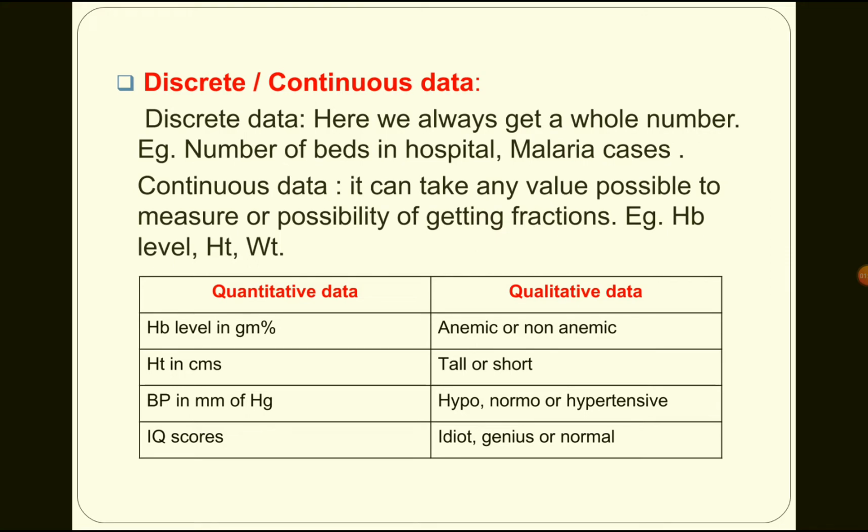Quantitative data examples: hemoglobin level in gram percentage, height in centimeters, blood pressure in millimeters of mercury, IQ scores. Whereas qualitative examples: anemic or non-anemic, tall or short, hypotensive, normal or hypertensive, idiot, genius or normal. These are all examples. This is an important question you can expect as a 2 marks question.